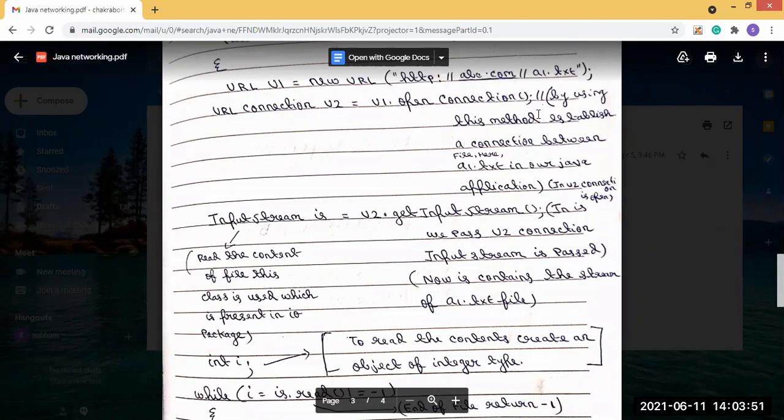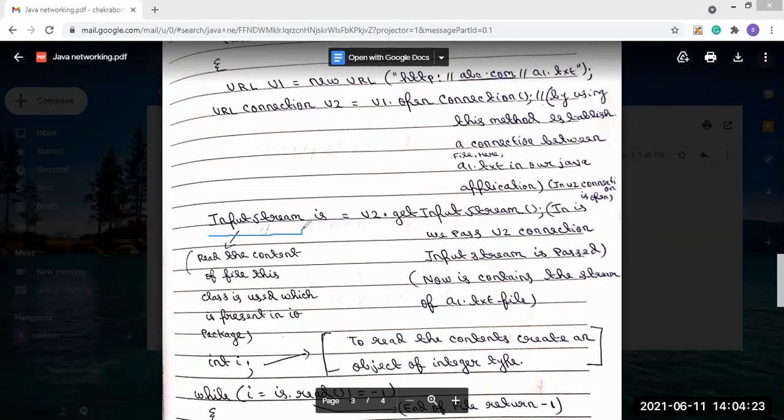Our next thing is to read the information or content present in the file. For this, we have to use another class, the input stream class. Now, where is this input stream class present? If you remember, we have imported the package java.io.*.